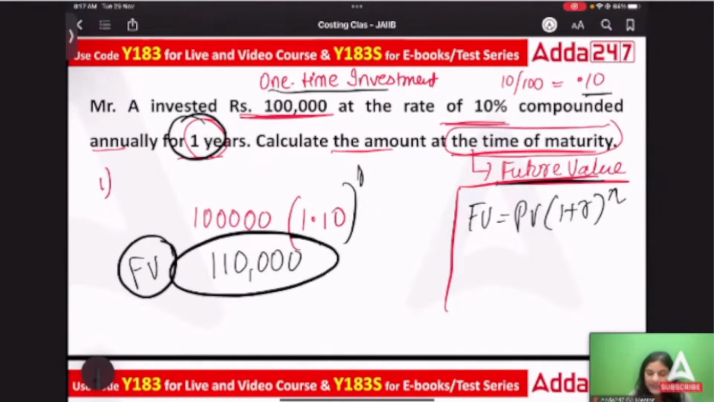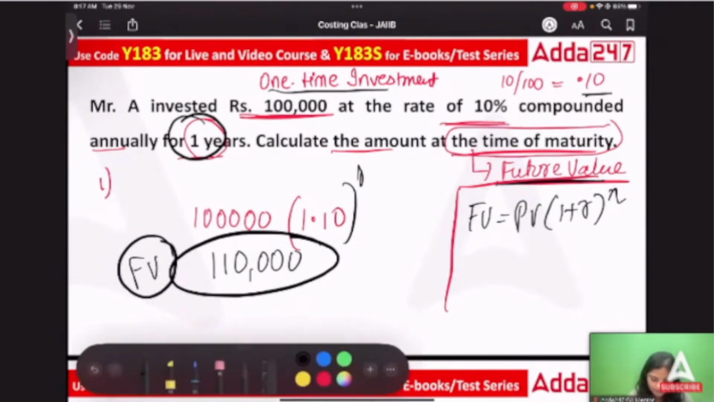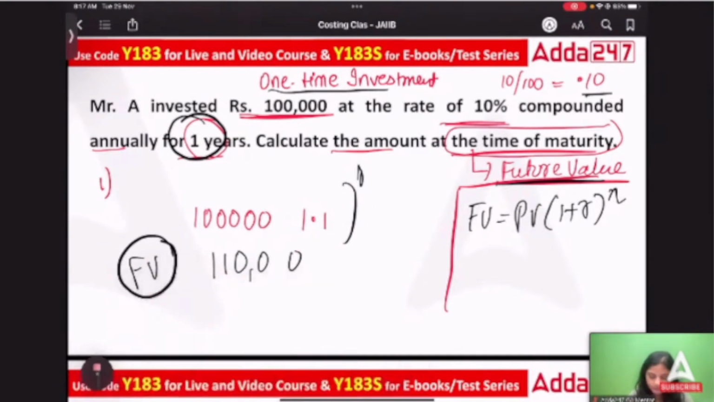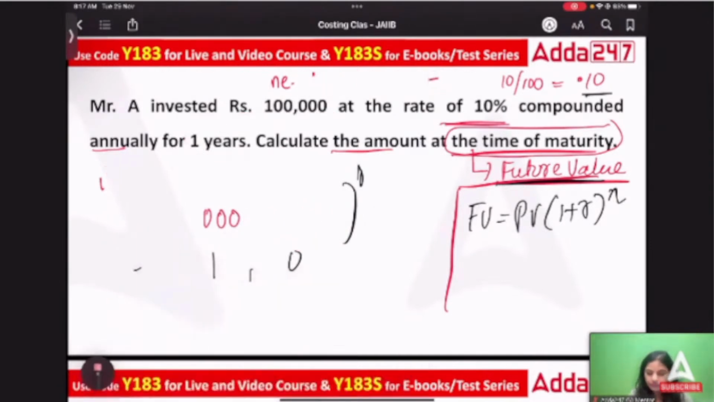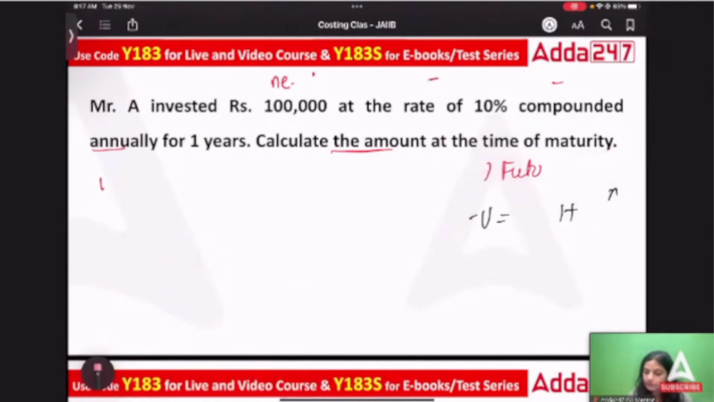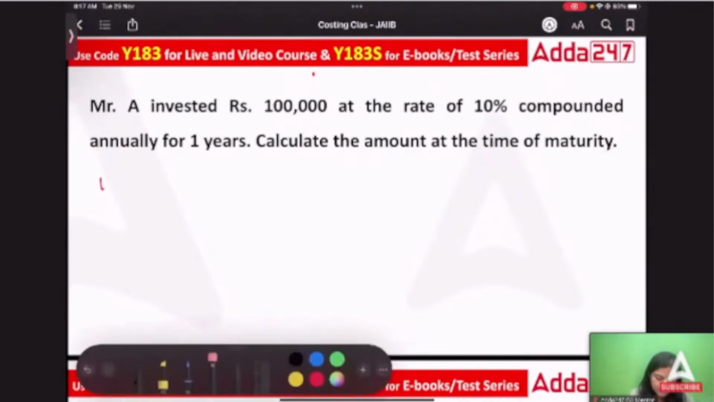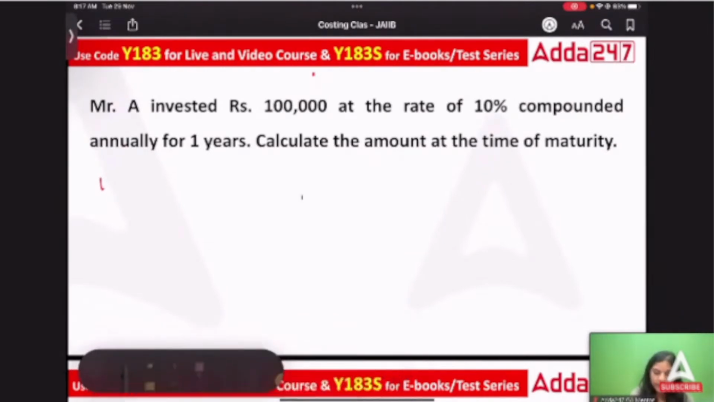If we take some key takeaways from this question, the important takeaways in order to understand the formula, number 1.